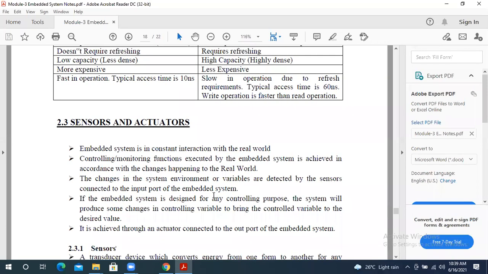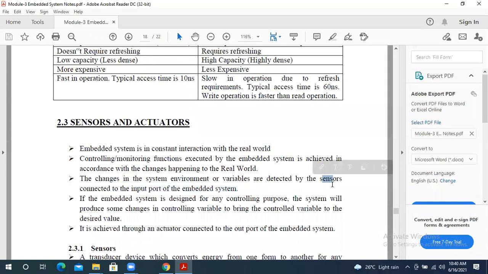And meanwhile, they have given that sensors are connected to the input port of the embedded system. Why sensors only? Because these sensors capture the changes from the environment. They receive the data of whatever is happening in our surroundings. That is done by the sensor.